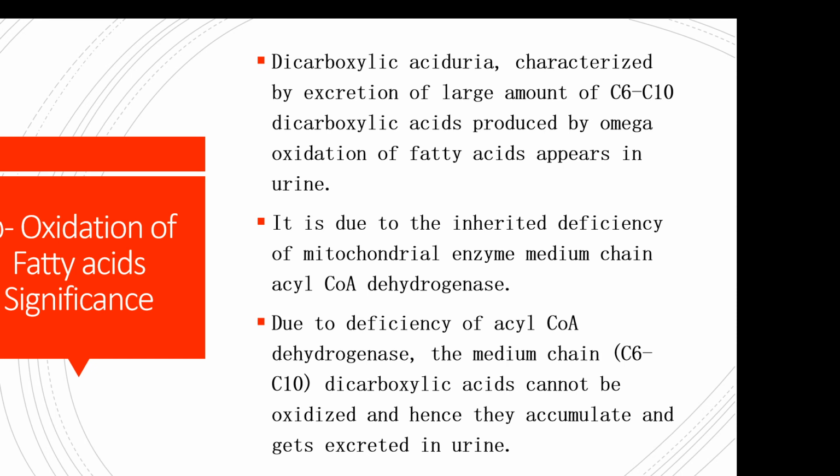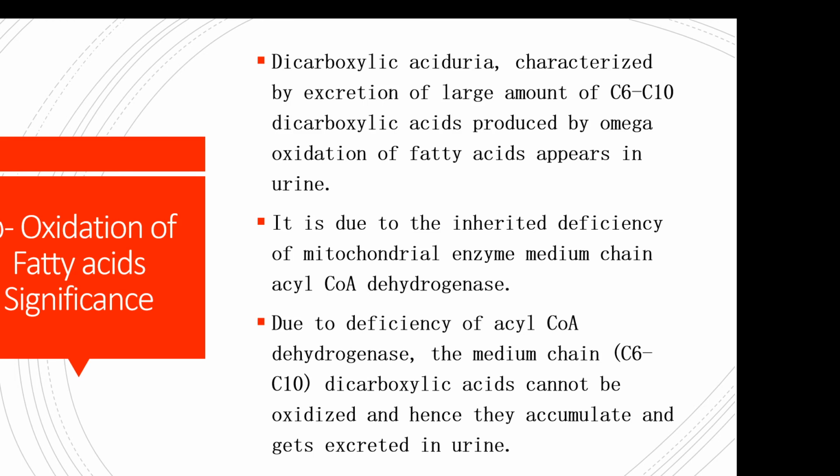It results in dicarboxylic aciduria, characterized by the appearance of a large amount of dicarboxylic acid. Due to omega oxidation of fatty acid, a huge amount of dicarboxylic acid will be produced that will lead to a condition called dicarboxylic aciduria. It's an inherited deficiency due to the mitochondrial enzyme acyl CoA dehydrogenase.